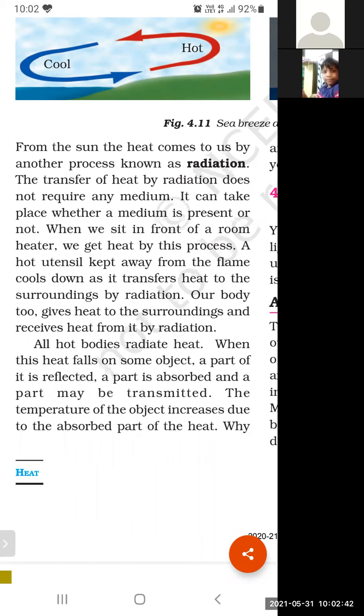Now I'm taking the third example, which is the most important example, our sun. Our sun is the main source of heat, light and energy. So forget about light; we are discussing the heat. Heat from the sun is coming towards the earth by the process of radiation, because the sun is generating heat. It is throwing heat to our earth and we are receiving that heat. So this method is radiation.